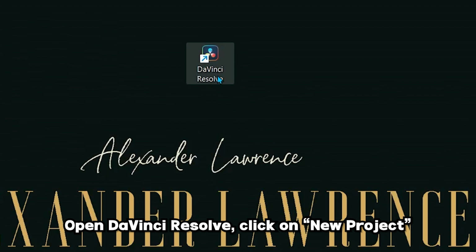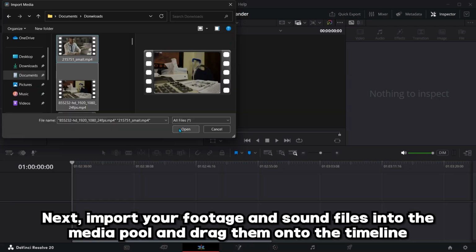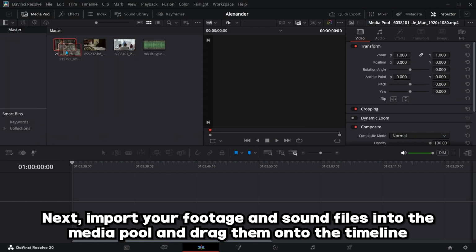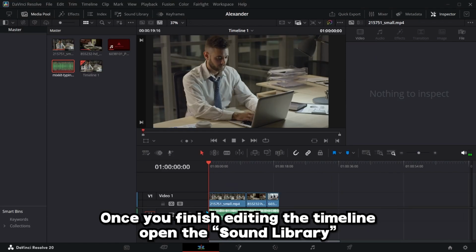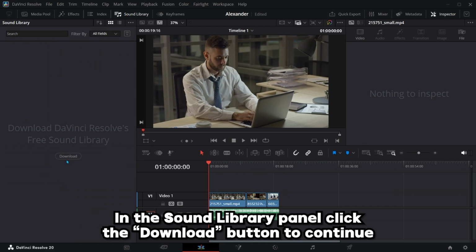Open DaVinci Resolve, click on New Project, type your name, and then click Create. Next, import your footage and sound files into the media pool and drag them onto the timeline. Once you finish editing the timeline, open the sound library. In the sound library panel, click the download button to continue.